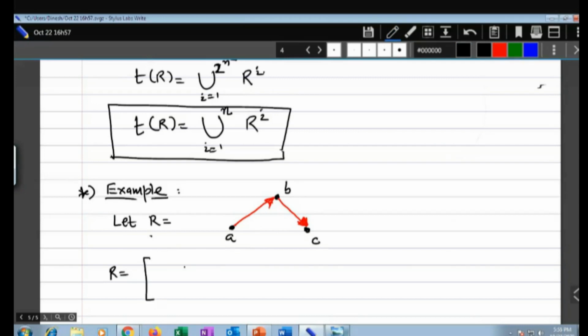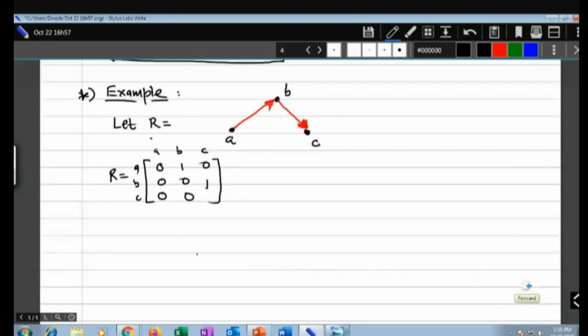So how do you write R? Let's say this is a 3 by 3 matrix, with rows A B C and columns A B C. A to B is 1. Then B to C is 1. The rest of the values are 0. This is your R. Are you getting it? This is R, which means this is R raised to 1.